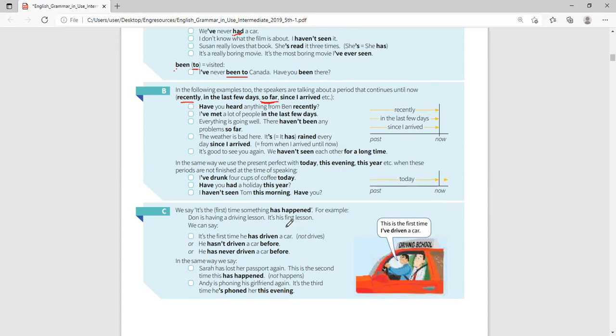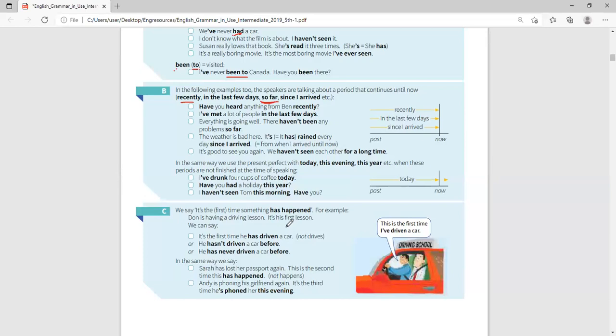Another one also is since I arrived, since I came here. I have never eaten since I came here. I have never bought a book since I arrived, since I came, since I saw him. You see that? So since always comes up to now. For example, I have been in Kenya since last year. So when I say since last year, it means last year up to now. I have never eaten since morning. Since morning means from morning until now.